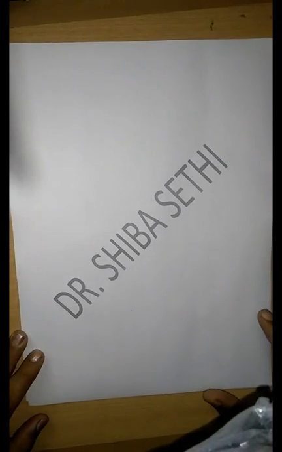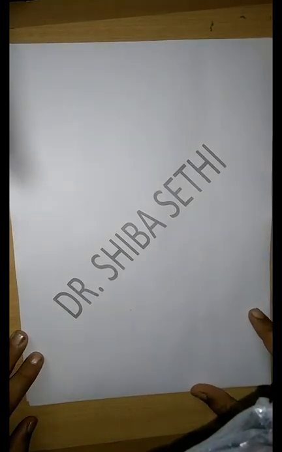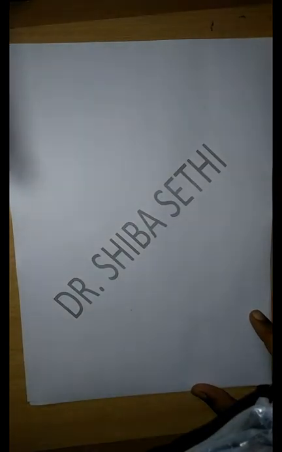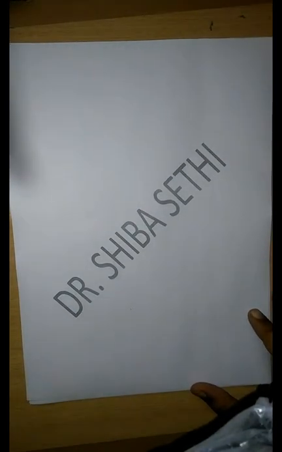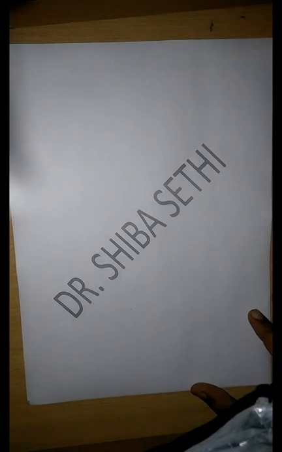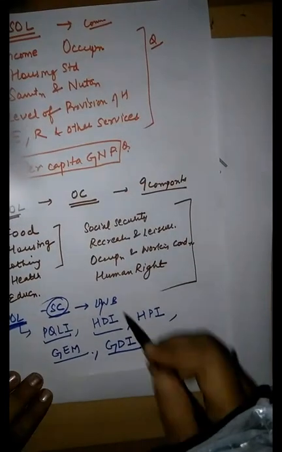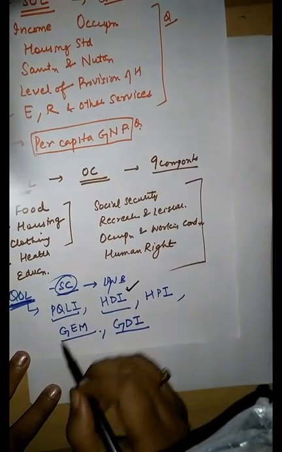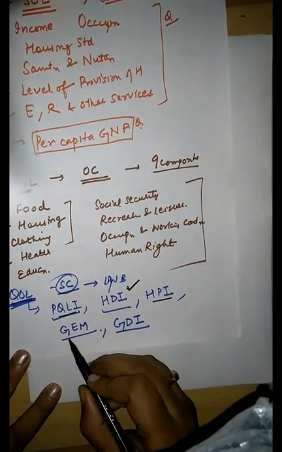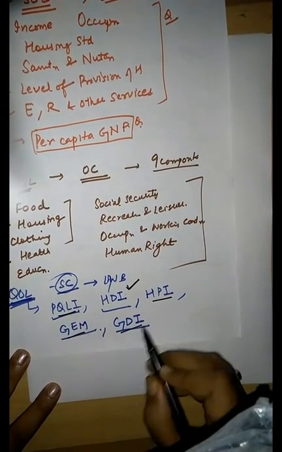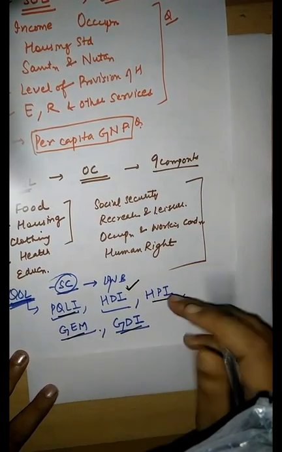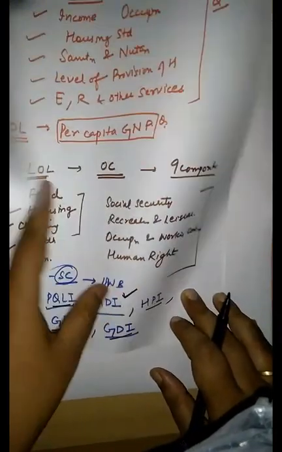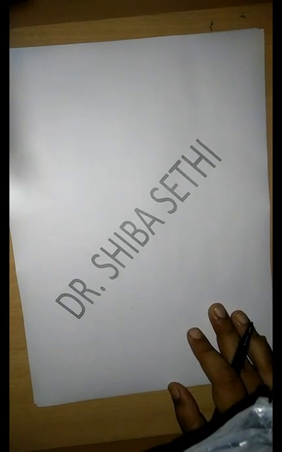Hello guys, in the last lecture we covered Human Development Index, that is one of the indices of subjective component which measures the quality of life. And we covered this HDI part. Rest of the indices we have not discussed, that is PQLI, HPI, Gender Empowerment Measure and GDI. In today's lecture we'll be discussing all these. Let's start with the first one.